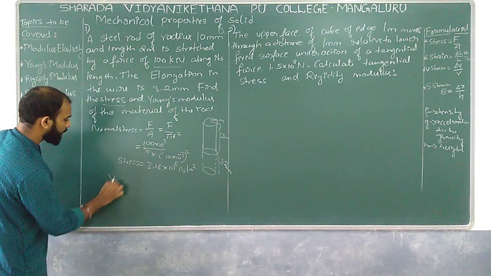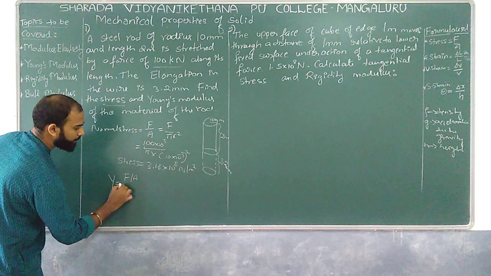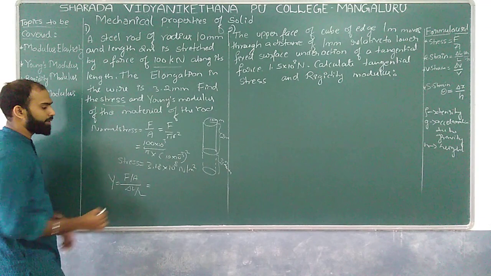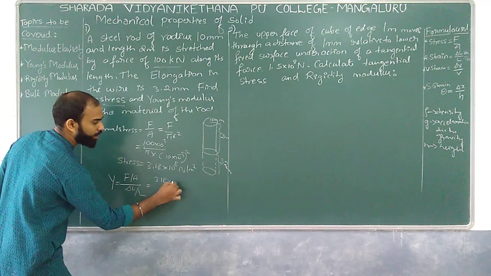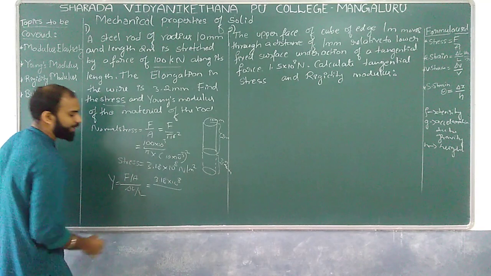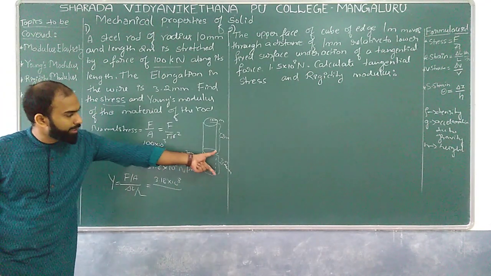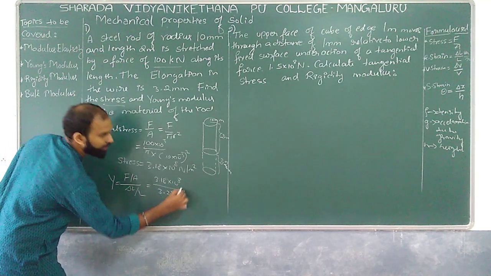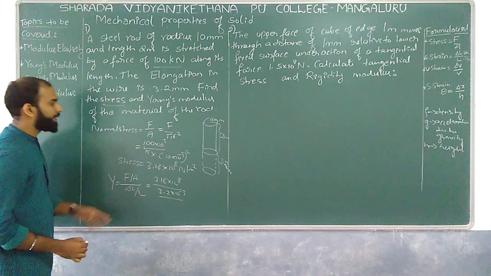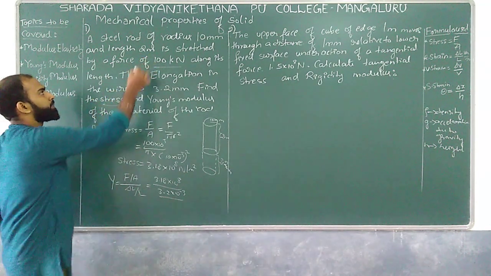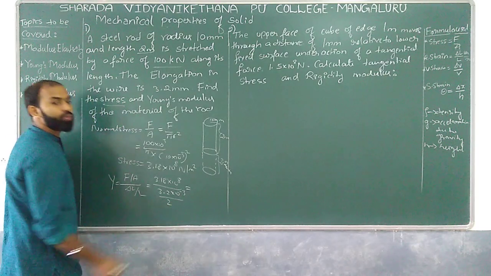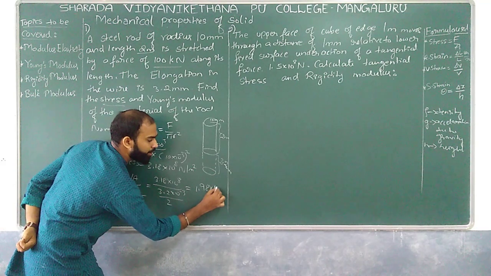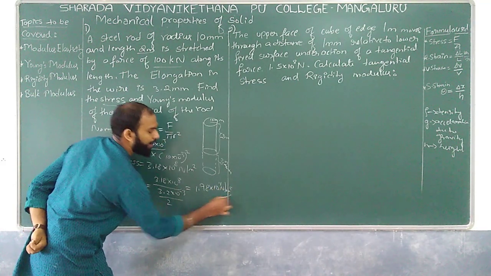So we have Y is equal to F by A divided by delta L divided by L. F by A we got is 3.18 into 10 to the power 8, divided by the change in length, the elongation, that is 3.2 into 10 to the power minus 3 because it is millimeter, divided by the length, that is 2 meter. So altogether we are going to get 1.98 into 10 to the power 11 Newton per meter square, correct?